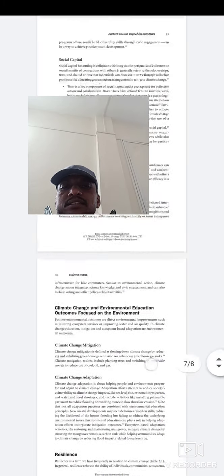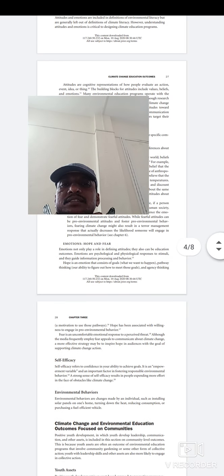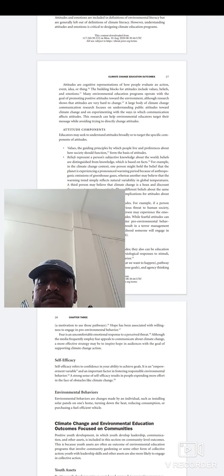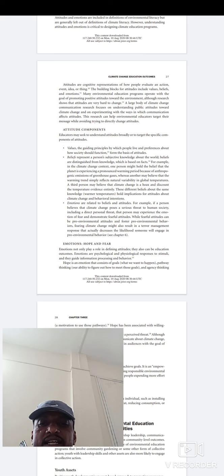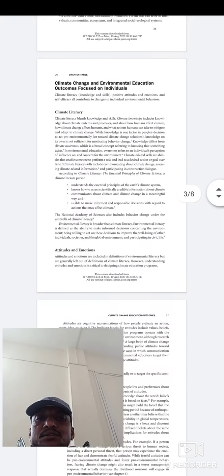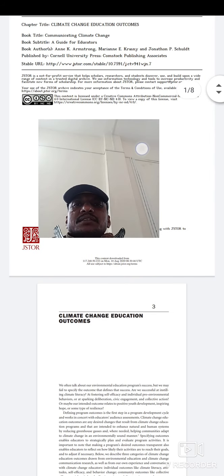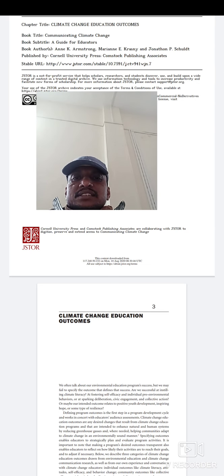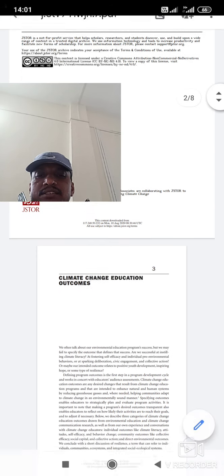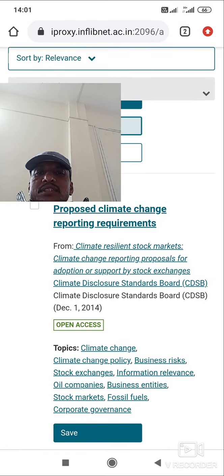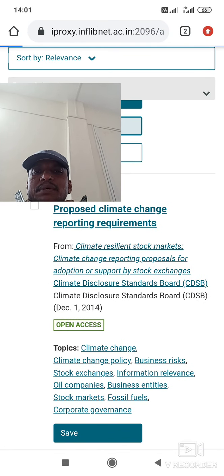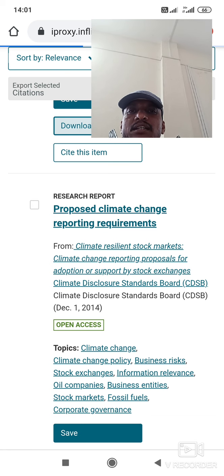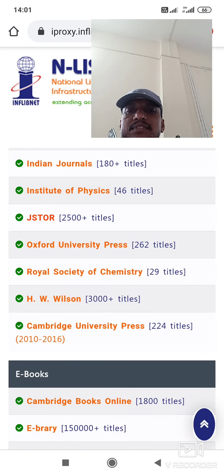In this way you can search various types of documents, journals, books for your academic purpose. There is no restriction because we have purchased this database, this platform, from Inflibnet, and that's why it is very useful to us. Now I go back and show you another platform.